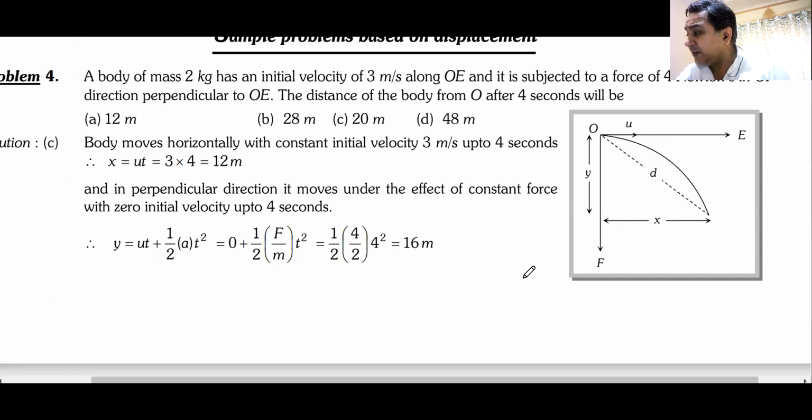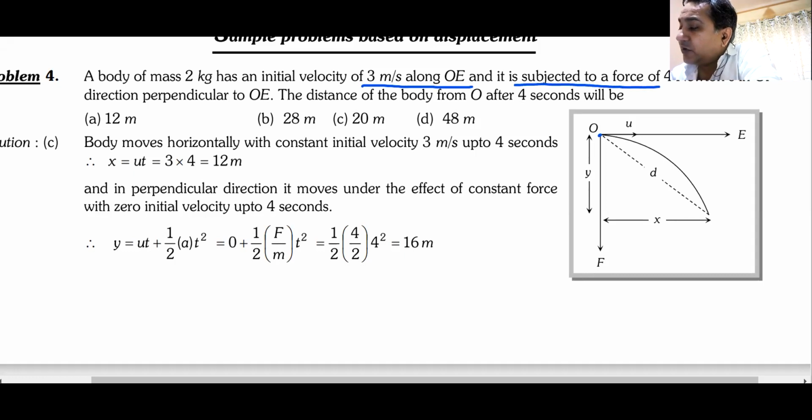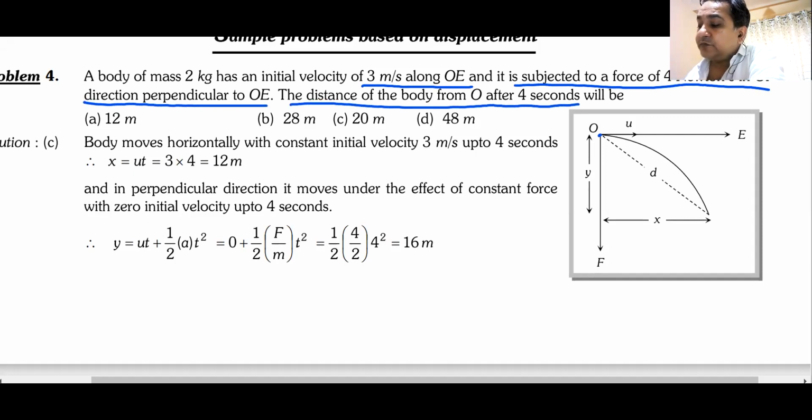So here is this simple question. This is the type of question that you will have in the exam. No question would be a straightforward question. No question will ask you what is the maximum range or what is the maximum height. This is the question that you get. A body of mass 2 kg with an initial velocity of 3 meter per second along OE is subjected to a force of 4 Newton along OF in a direction perpendicular to OE. So instead of making it motion under gravity, they have made it a general question, but that doesn't change anything.